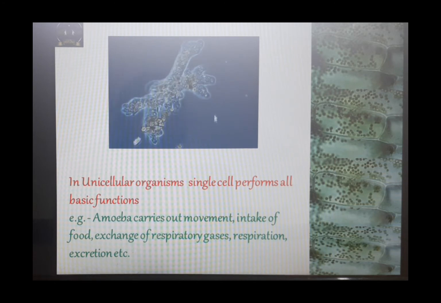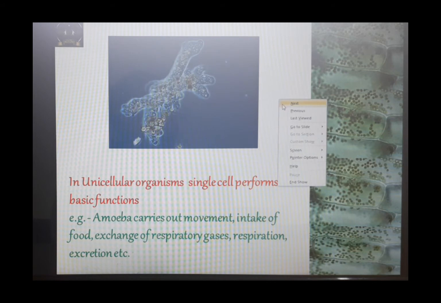For example, this amoeba will carry out movement. It is able to perform the exchange of respiratory gases. It is able to perform excretion. It is able to take food in and digest it inside the cell. So that means all the basic life processes which are required to maintain or sustain the life are performed by this single cell. But is this the case with multicellular organisms?